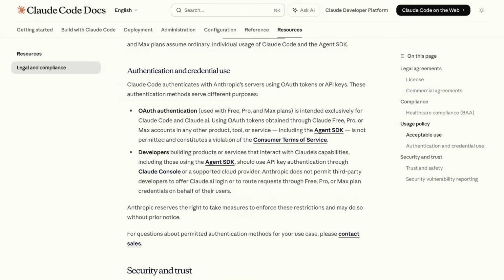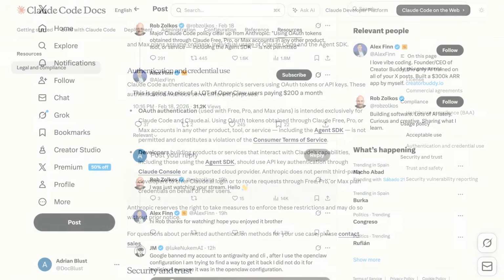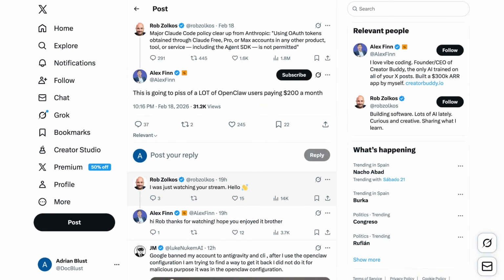Now to clarify, OAuth tokens are kind of like API keys for regular Anthropic subscriptions, allowing users to access AI models through third-party apps. And of course, a lot of the attention is around the people who have been using their Claude Max accounts to power their OpenClaws. Indeed, Alex Finn writes, "This is going to piss off a lot of OpenClaw users paying $200 a month." The tweets like this one were too numerous to count.